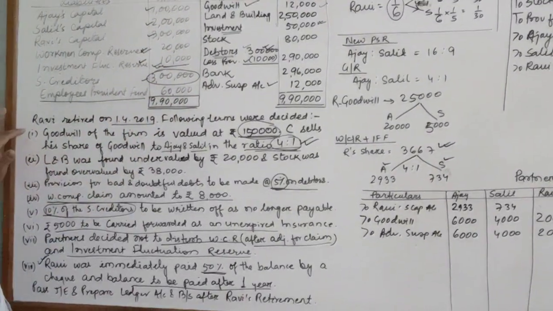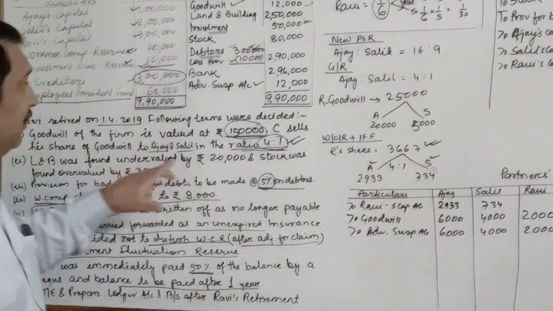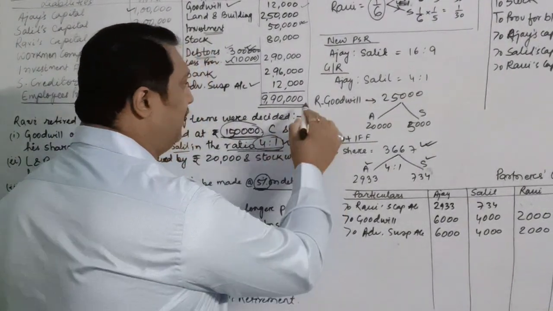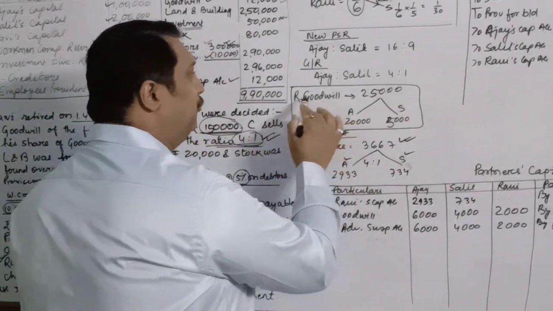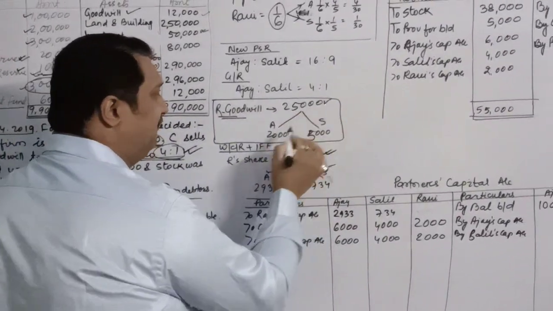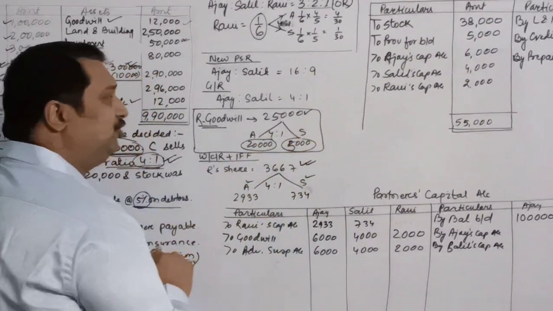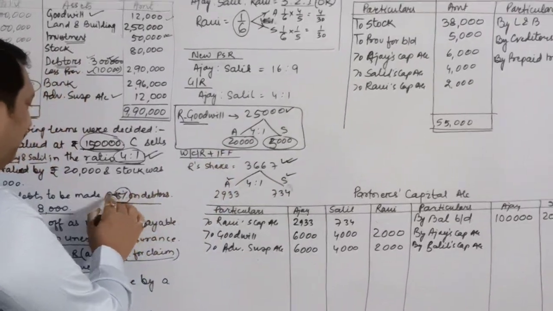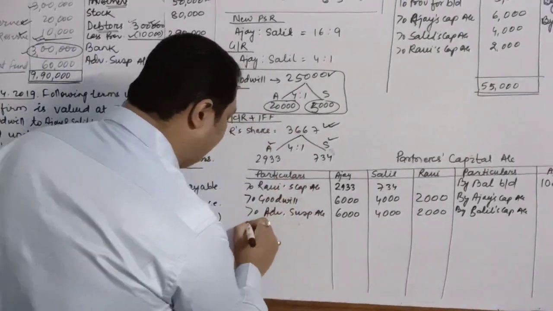Now let's come to revaluation adjustments. First item was about the goodwill, for which we have done the working over here. As you can see, this is your working for goodwill. Out of the total goodwill, we have found out Ravi's share, which is 25,000, and Ajay and Salil have paid this in the ratio 4:1 as per the question instruction. So these two will give to Ravi.